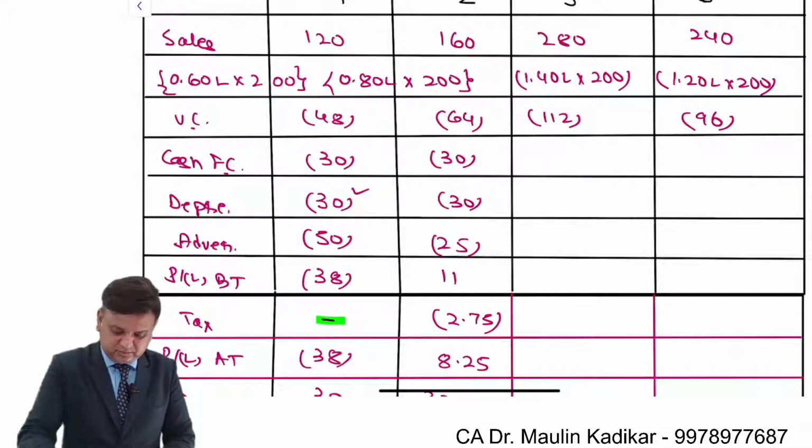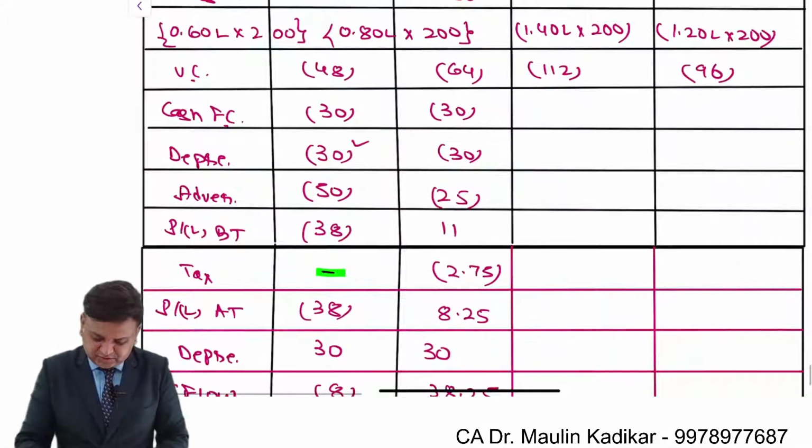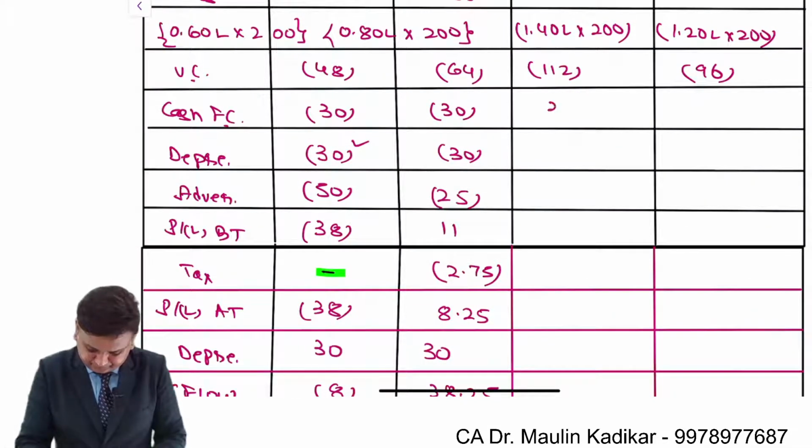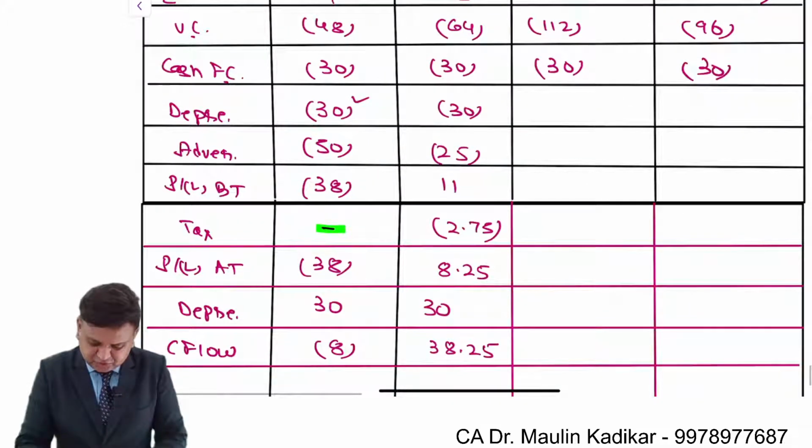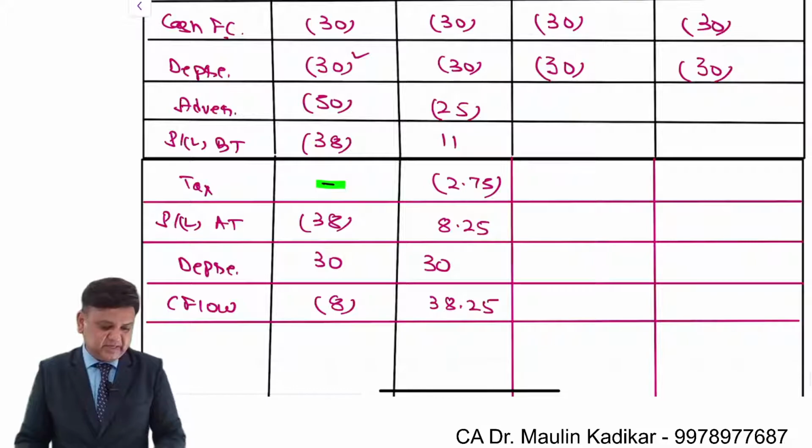So now cash fixed cost is 30 lakhs. Depreciation is also 30 lakhs. Advertisement expense are 10 and 5.